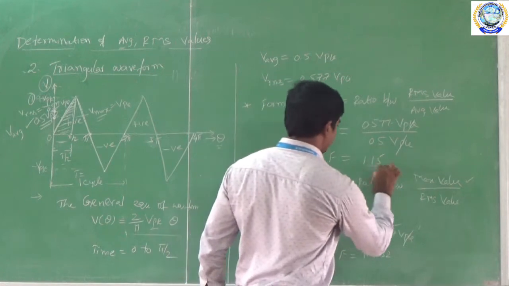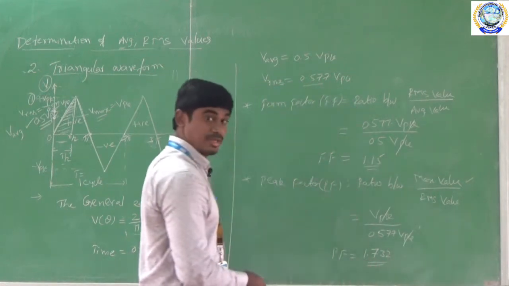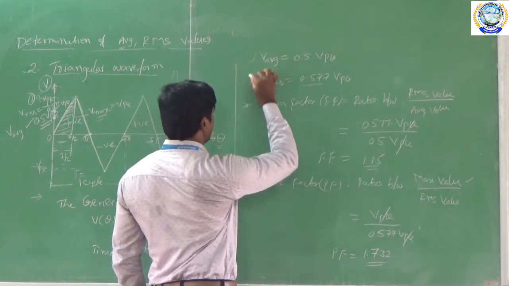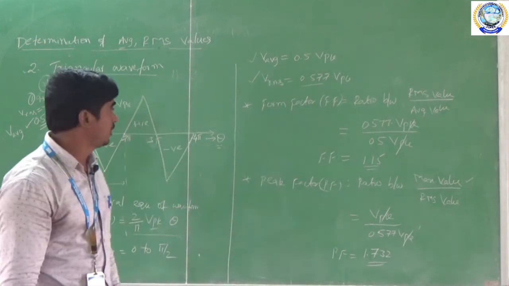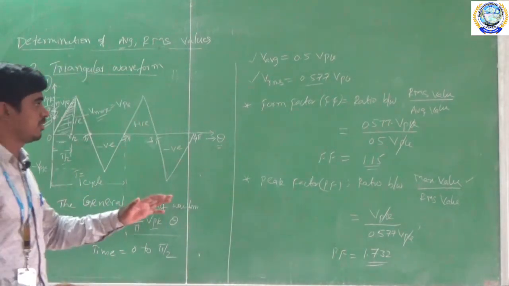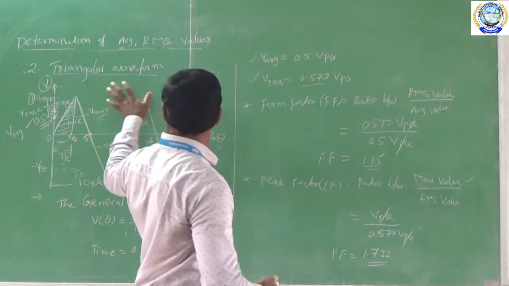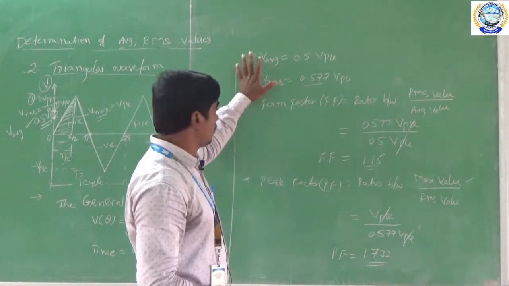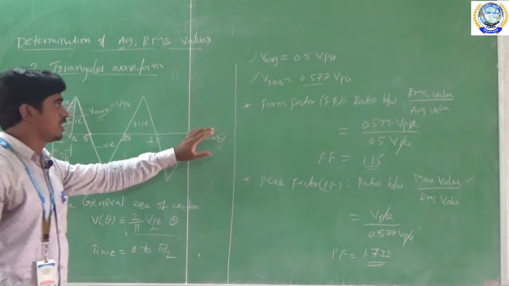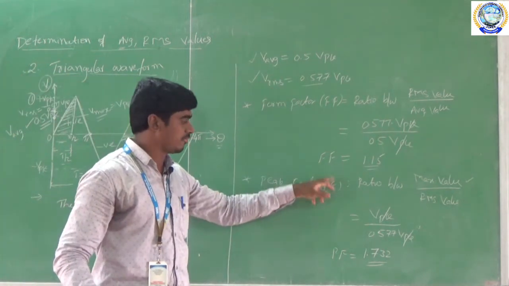This is the form factor, this is the peak factor, this is the average value, and this is the RMS value for the triangular waveform. So this is the complete structure of the triangular waveform to derive the voltage equations for the average, RMS, form factor and peak factor.